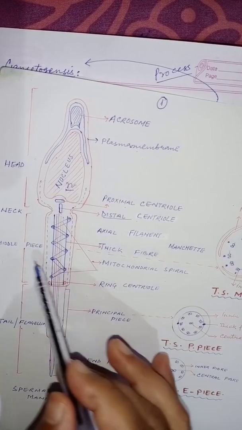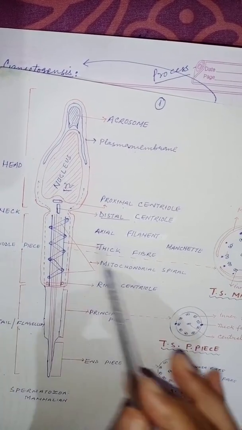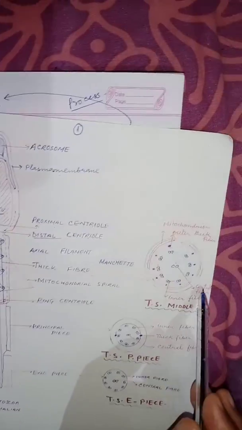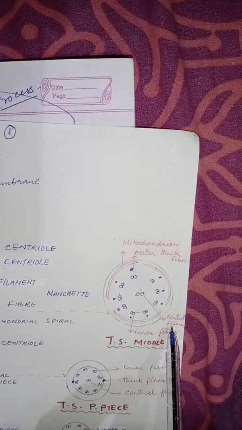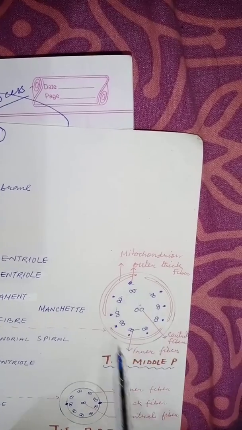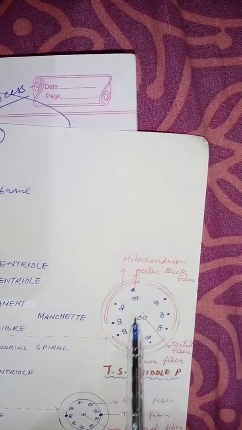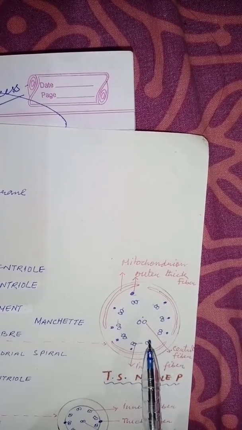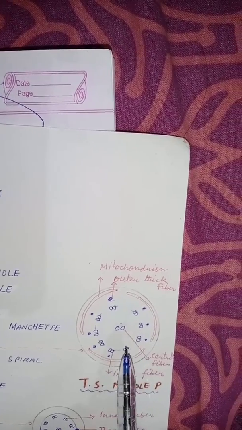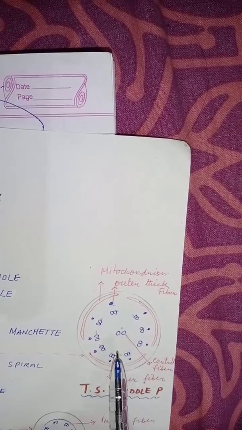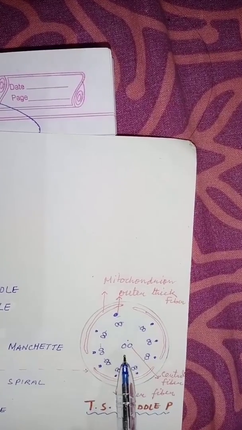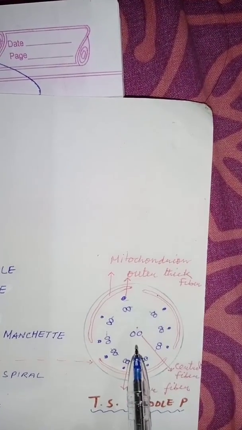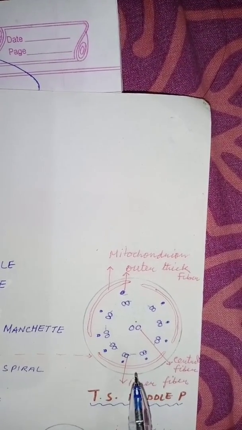Now, if you look at the TS of the middle piece, these are the central fibers. Then we have the inner fibers, and the arrangement is akin, that is similar, to those which are found in the flagellum or cilia of the protozoans. So this is 2 and these are 9 doublets. So 9+2 arrangement is seen where?